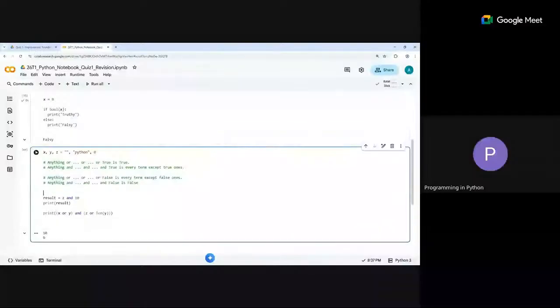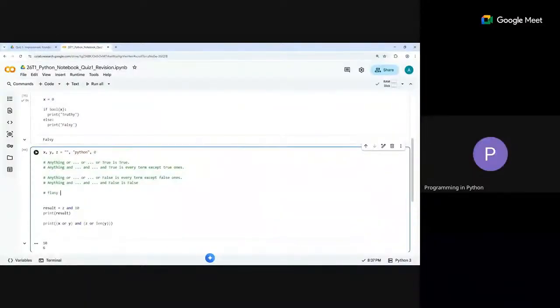Okay, so maybe what I can do is write that down. If you have something like falsy and something, the output is falsy. And you could have falsy or something. You see? So in this case, something. And you could have truthy and something. So you return actually something basically because you go to the next one also.